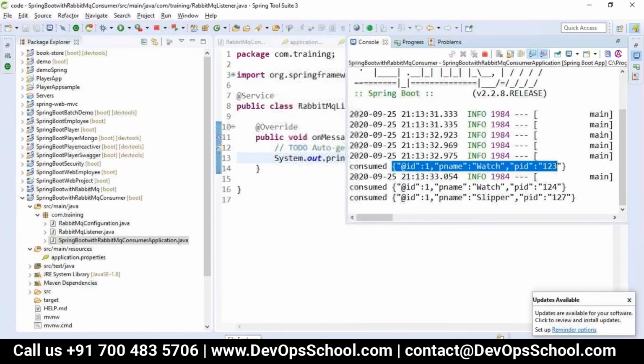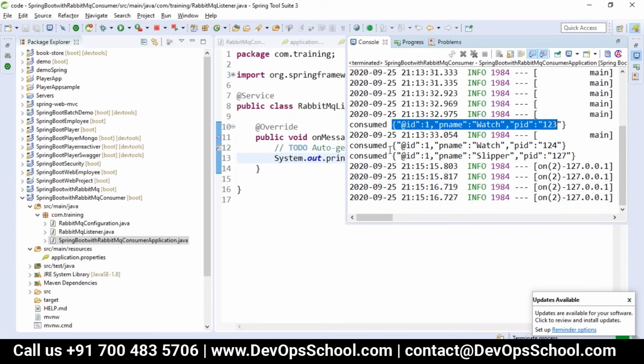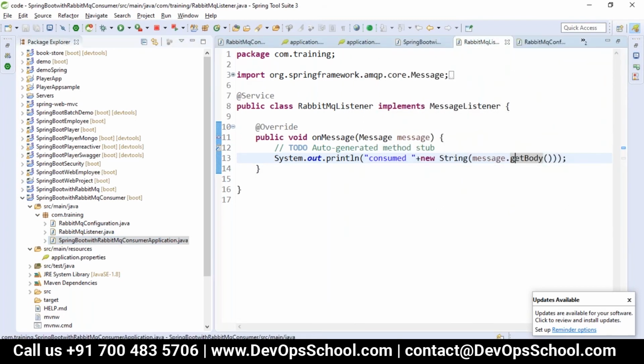That's what we configured here. You can see now we got another consumer, which was running. Whenever you publish, it will be consuming. So one watch 124 and again 127. We had three messages, and all three got consumed here. Let me run this code again.